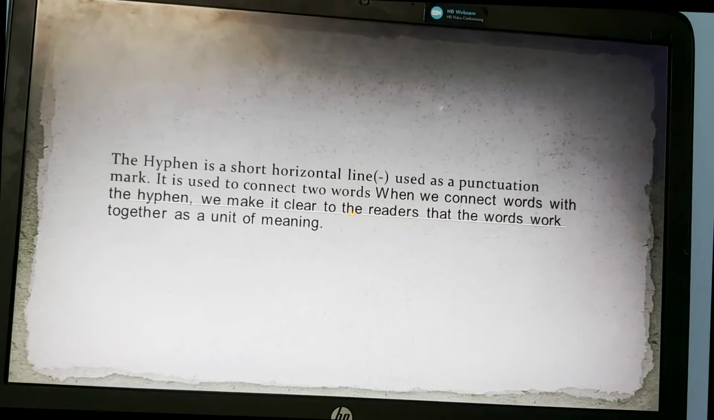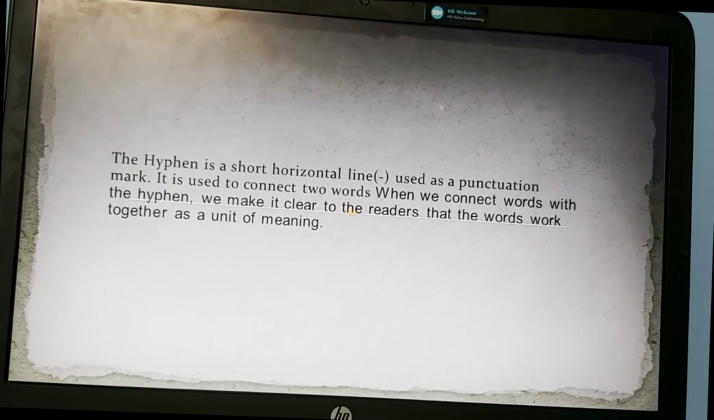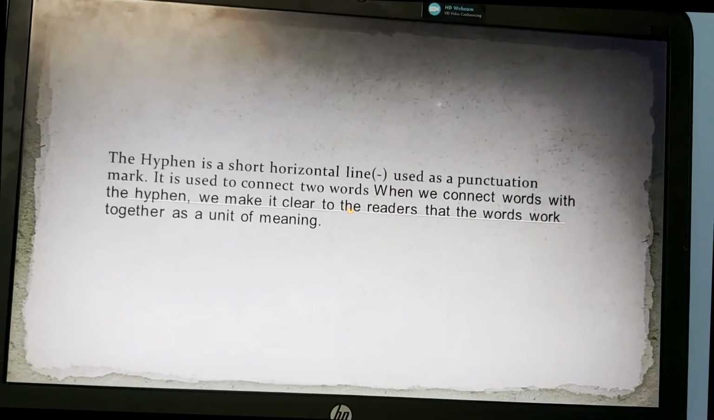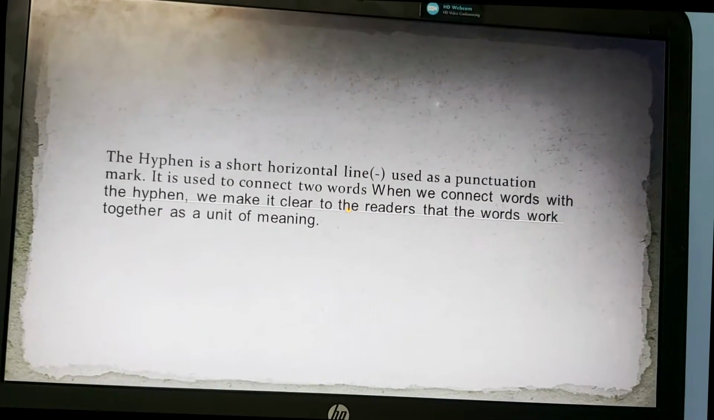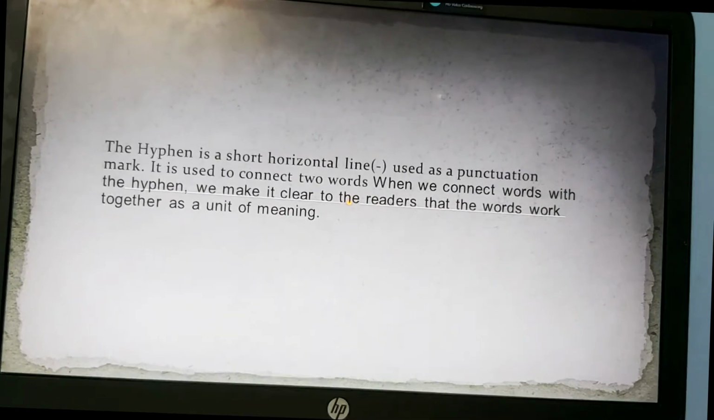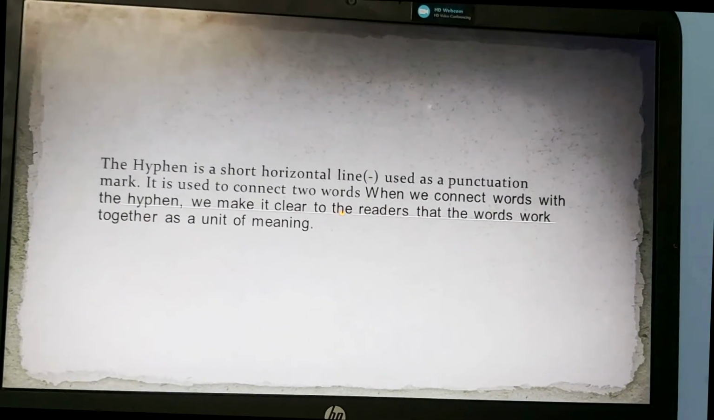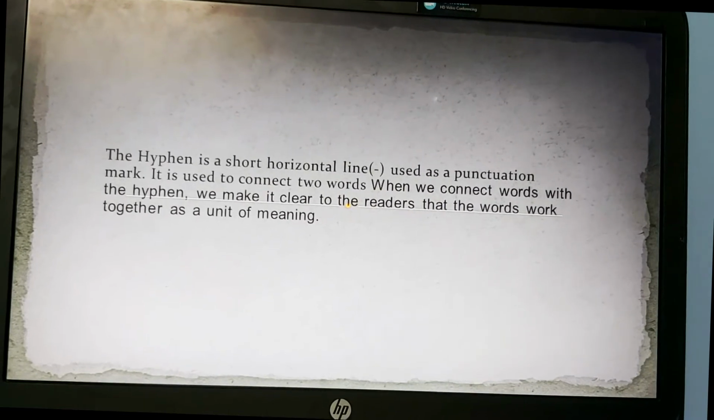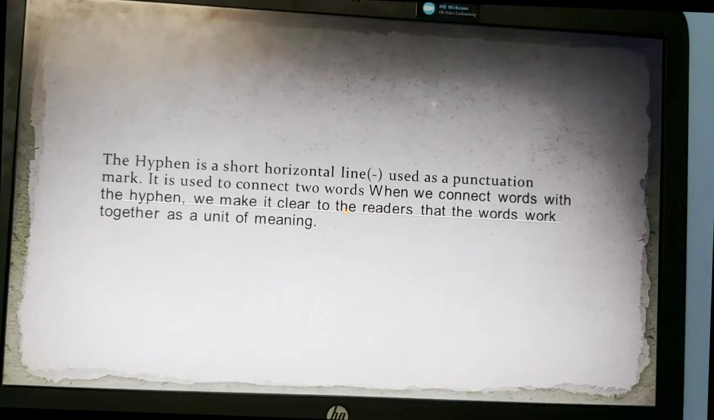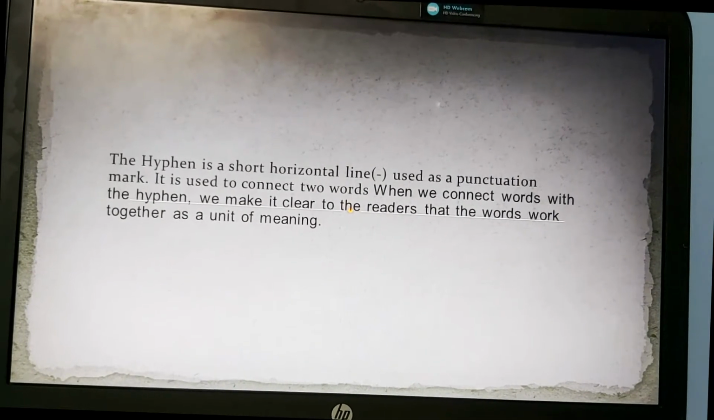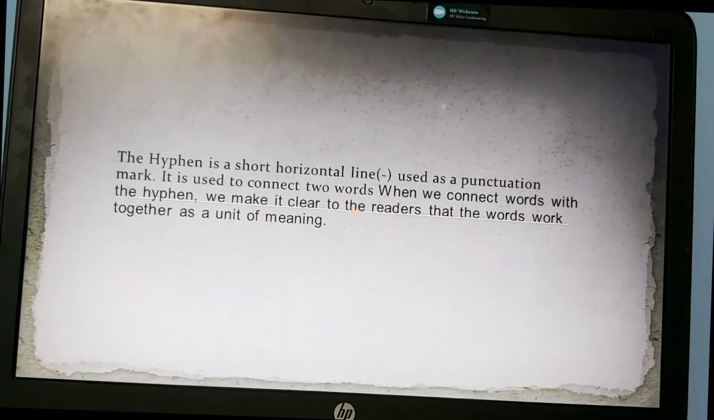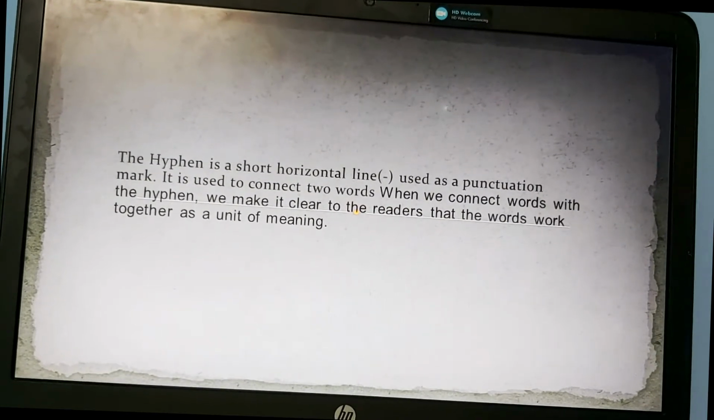When we connect words with the hyphen, we make it clear to the readers that the words work together as a unit of meaning. Means there are two different words. If we add a hyphen, if it is joined with a hyphen, it conveys a single meaning. If it's two different words, it conveys two different meanings. If two different words are joined together with a hyphen in between, it conveys a single meaning.